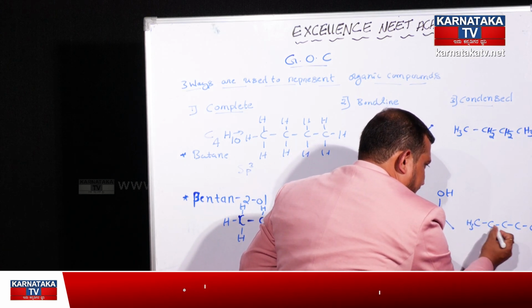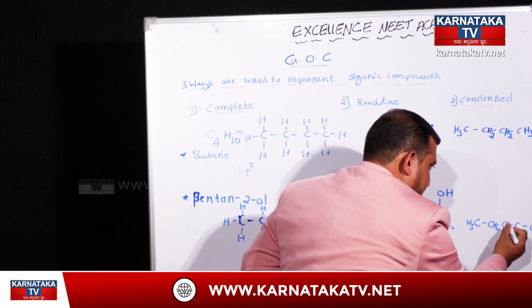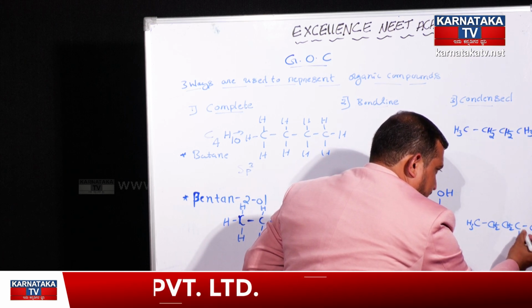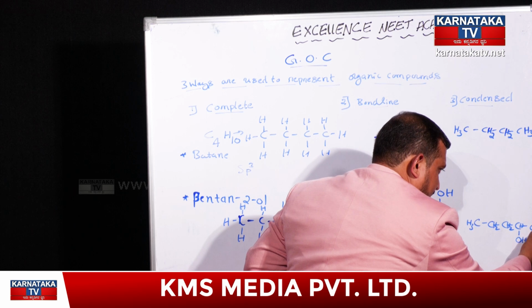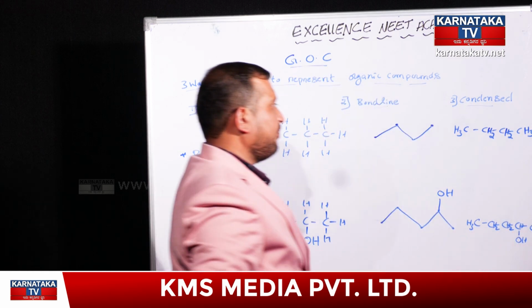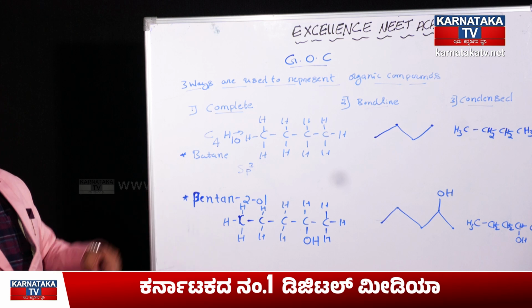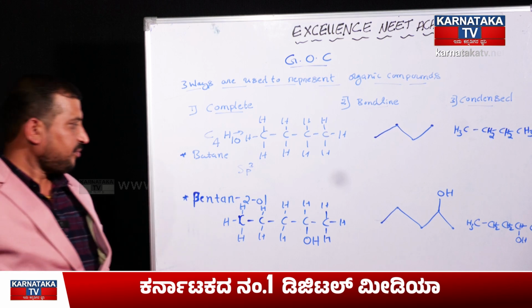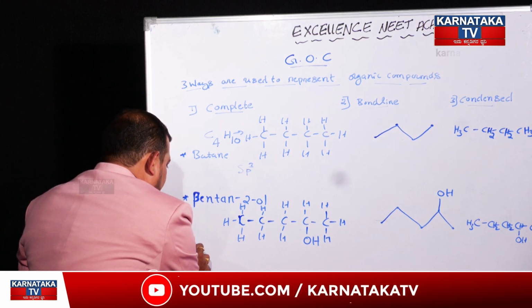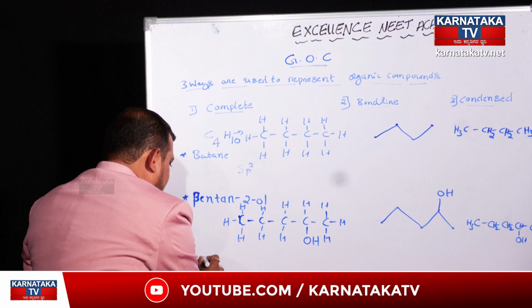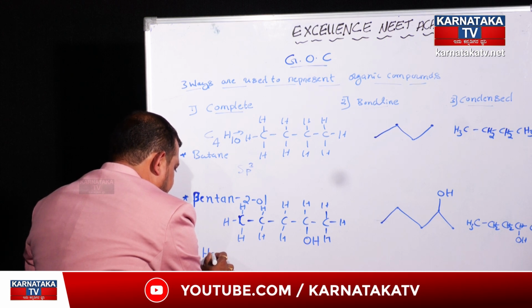And here 3 hydrogen atoms, here 2 hydrogen atoms, here also 2 hydrogen atoms, here 1 OH and 1 hydrogen atom, and here 3 hydrogen atoms. This is the condensed representation of pentan-2-ol. Meanwhile, one more structure, hexanoic acid.